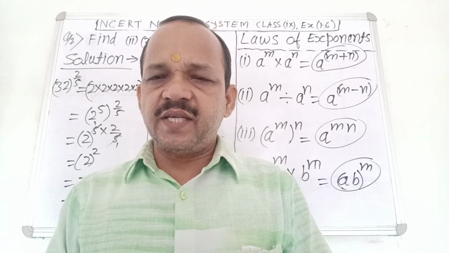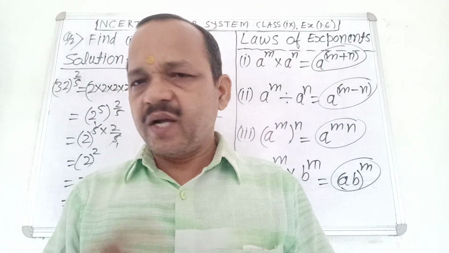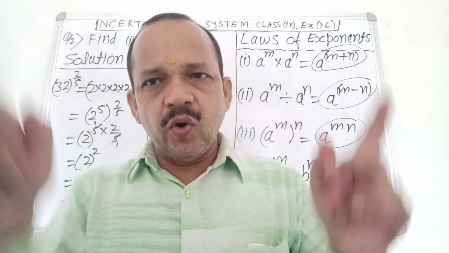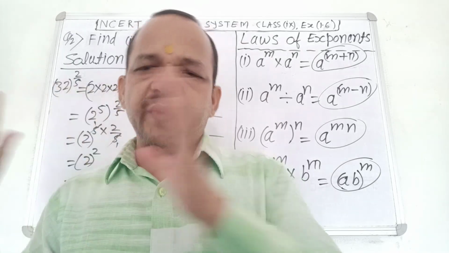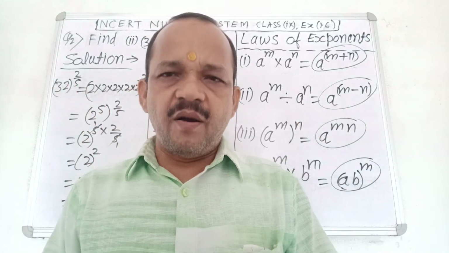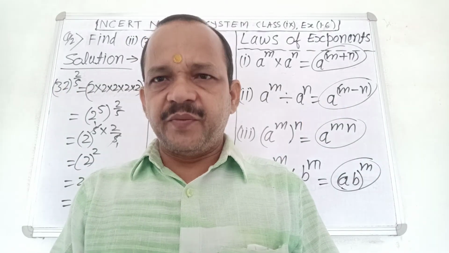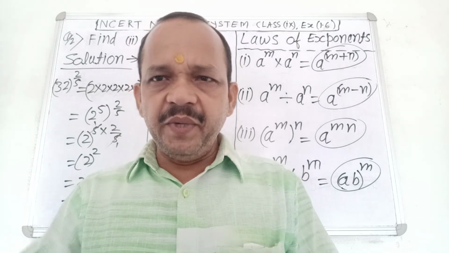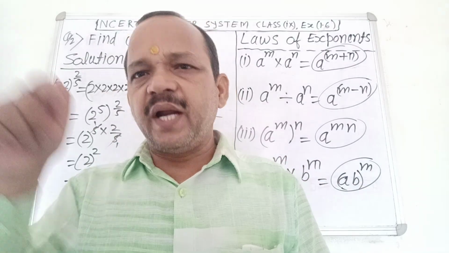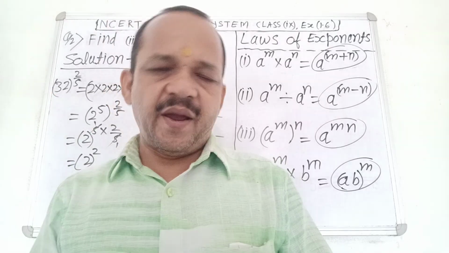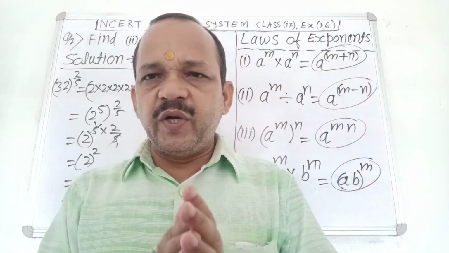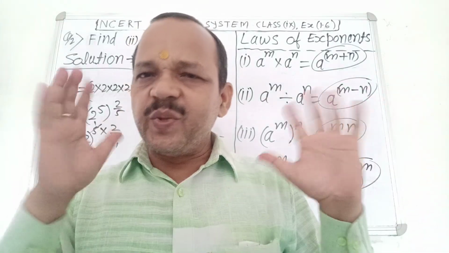Third law of exponents: a power m whole power n equals a power mn. Is it clear? No confusion about it. Very good. Fourth law of exponents: a power m multiplied by b power m equals ab whole power m. Is it clear? No confusion about it. Very good. The four laws of exponents are clear? It is very easy.